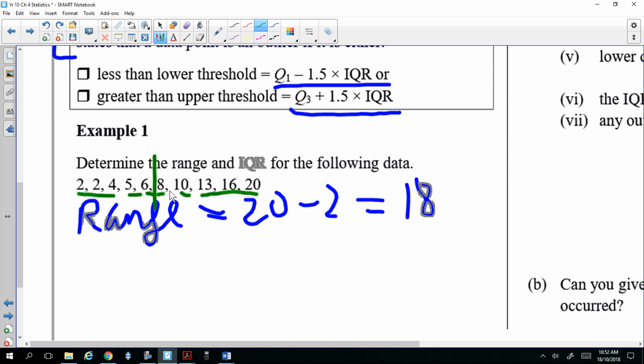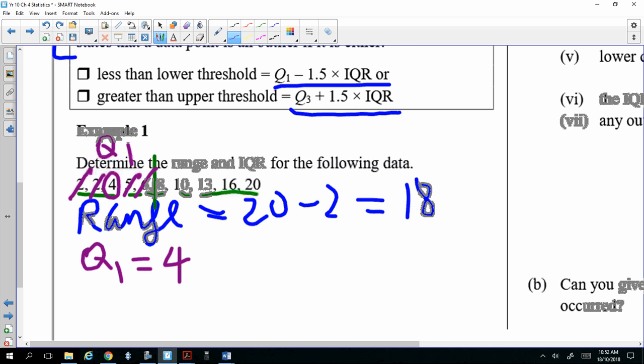So if there is an even number of scores, you divide it into 2 equal parts. And within each, you're going to find the median of each. So you go 1, 2, 1, 2. That's your Q1. So Q1 is the lower quartile. And then you go first, last, 13. That's your Q3, your upper quartile.